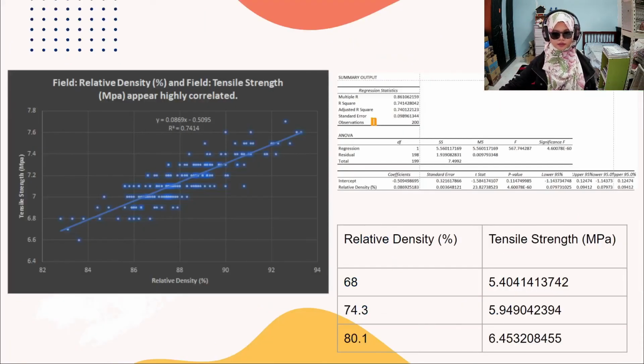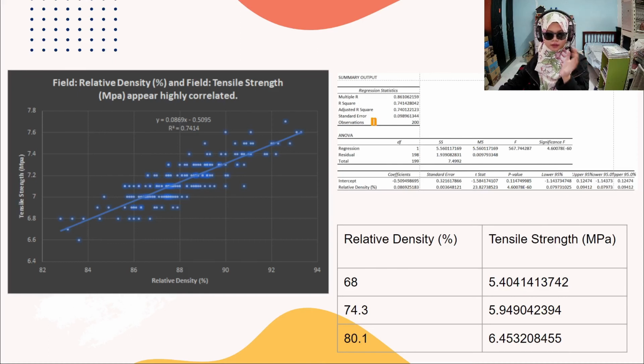Okay, next, the estimation error. I will explain. The equation obtained from the Excel that we did is counterintuitive, because the tensile strength should be 0 when the relative density is 0. So the value of intercept c should be 0.